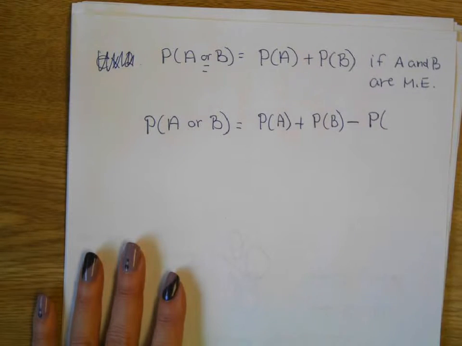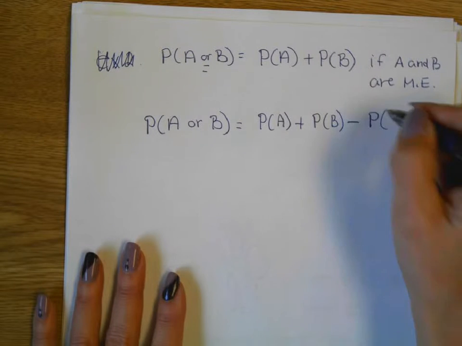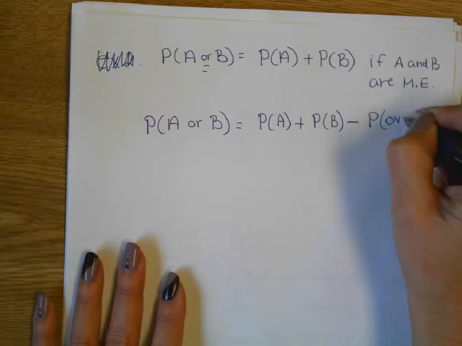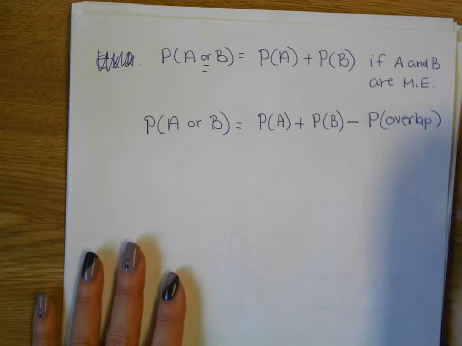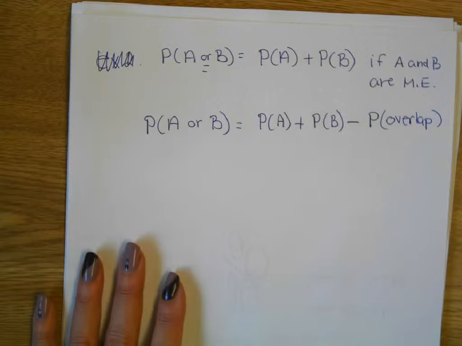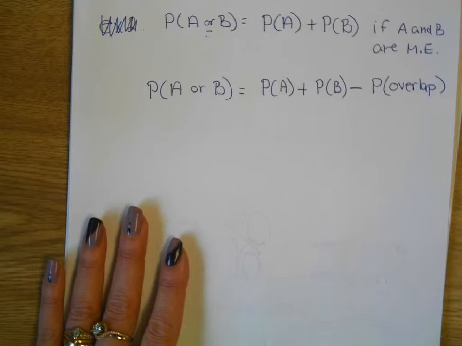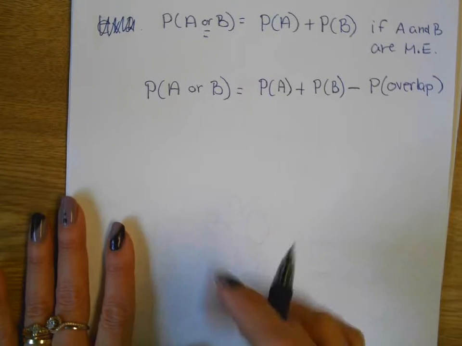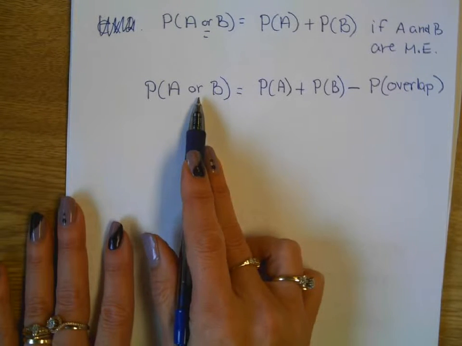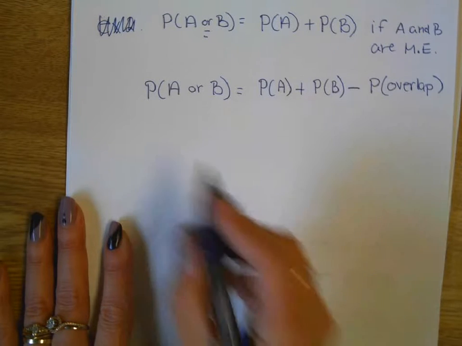The book calls it A and B. I just like it overlap. It'll make more sense when we do it. Okay. So now let's do some probabilities with some OR connectors and see how these two formulas work.